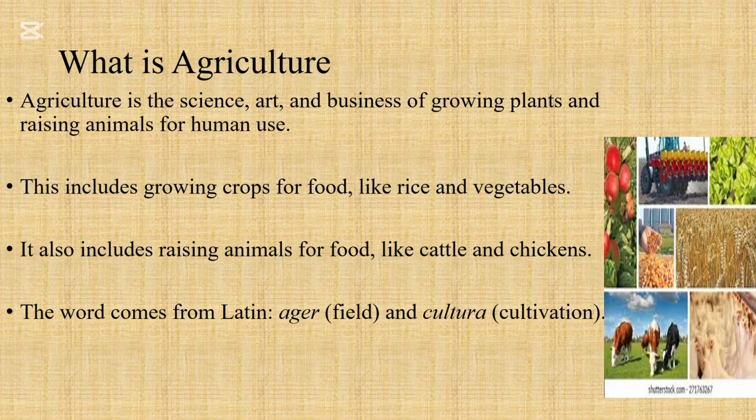So we have to think about, when we're growing these plants and raising these animals in order to use them, whether we're using them in terms of consumption, where we're eating it, or whether we're using it so that we can do something with our farm or whatever. The main thing is that we're raising them in order to use them. So that's what agriculture is. It's the science, the art, and business of growing plants and raising animals for human use.